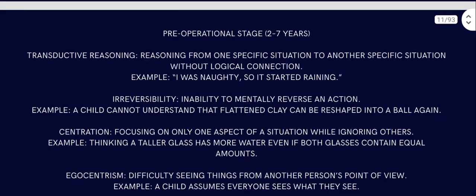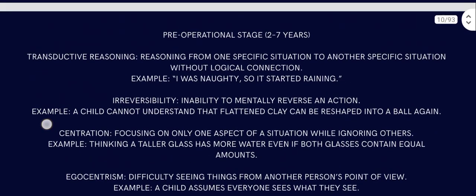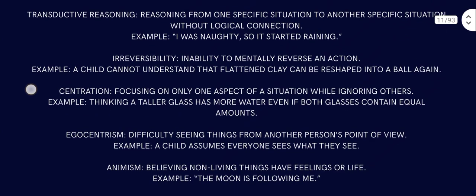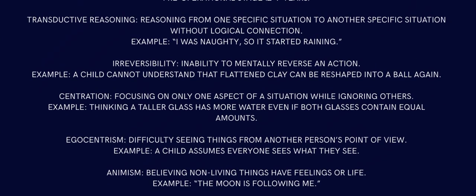Anyway, the pre-operational stage, that is 2 to 7 years, and the first step there is transductive reasoning. Reasoning from one specific situation to another specific situation without logic or connection. So transductive reasoning is an important one that happens between 2 to 7 years, without any logical connection. For example, I was naughty, so it started raining.